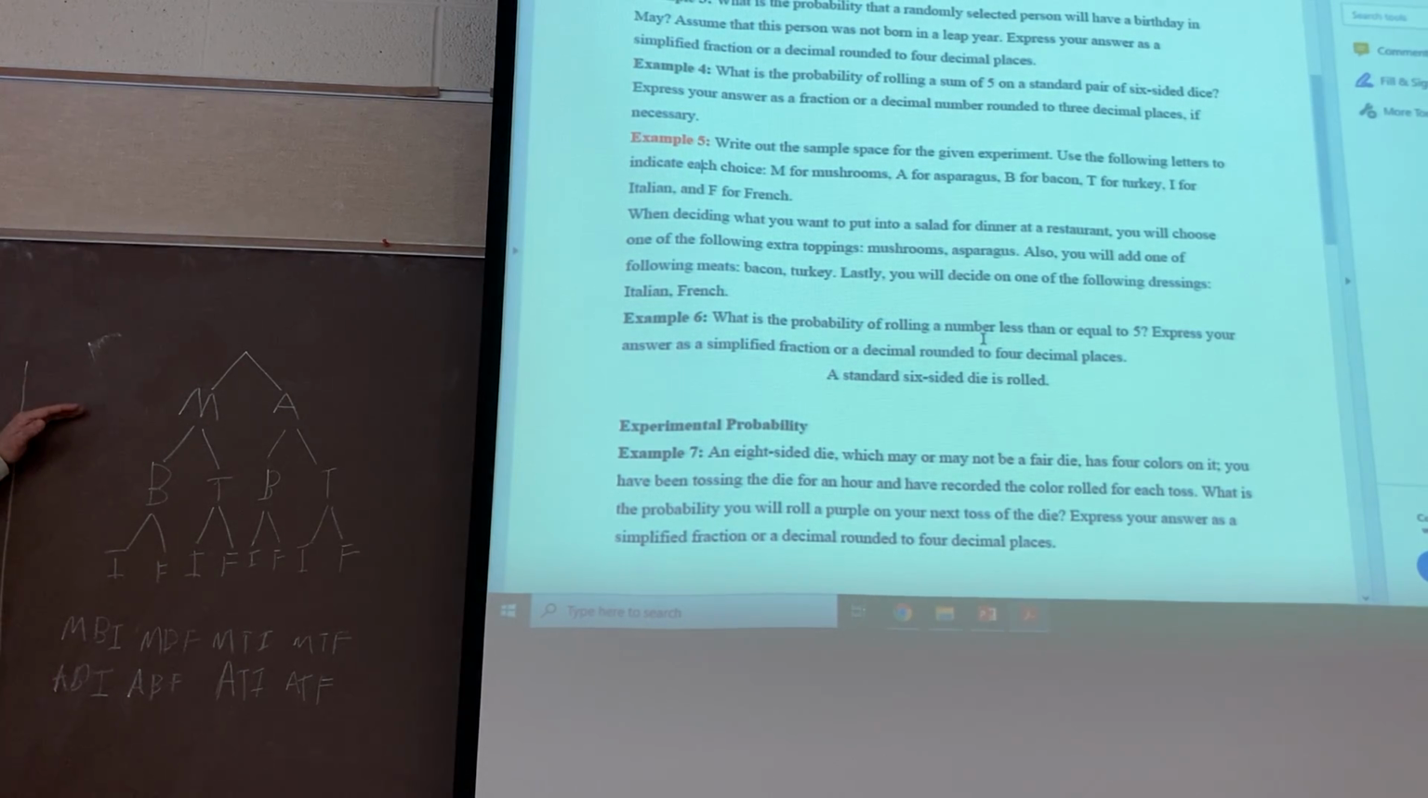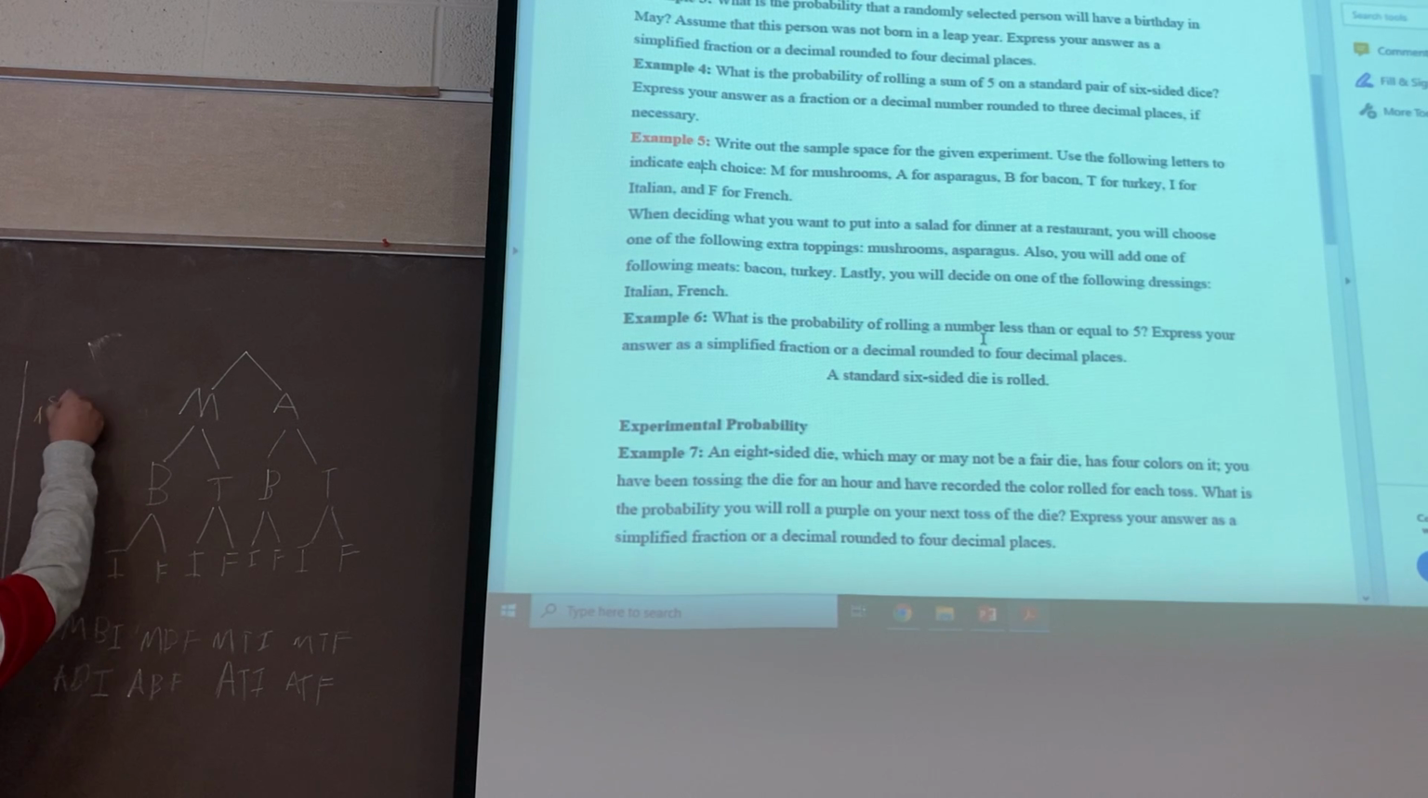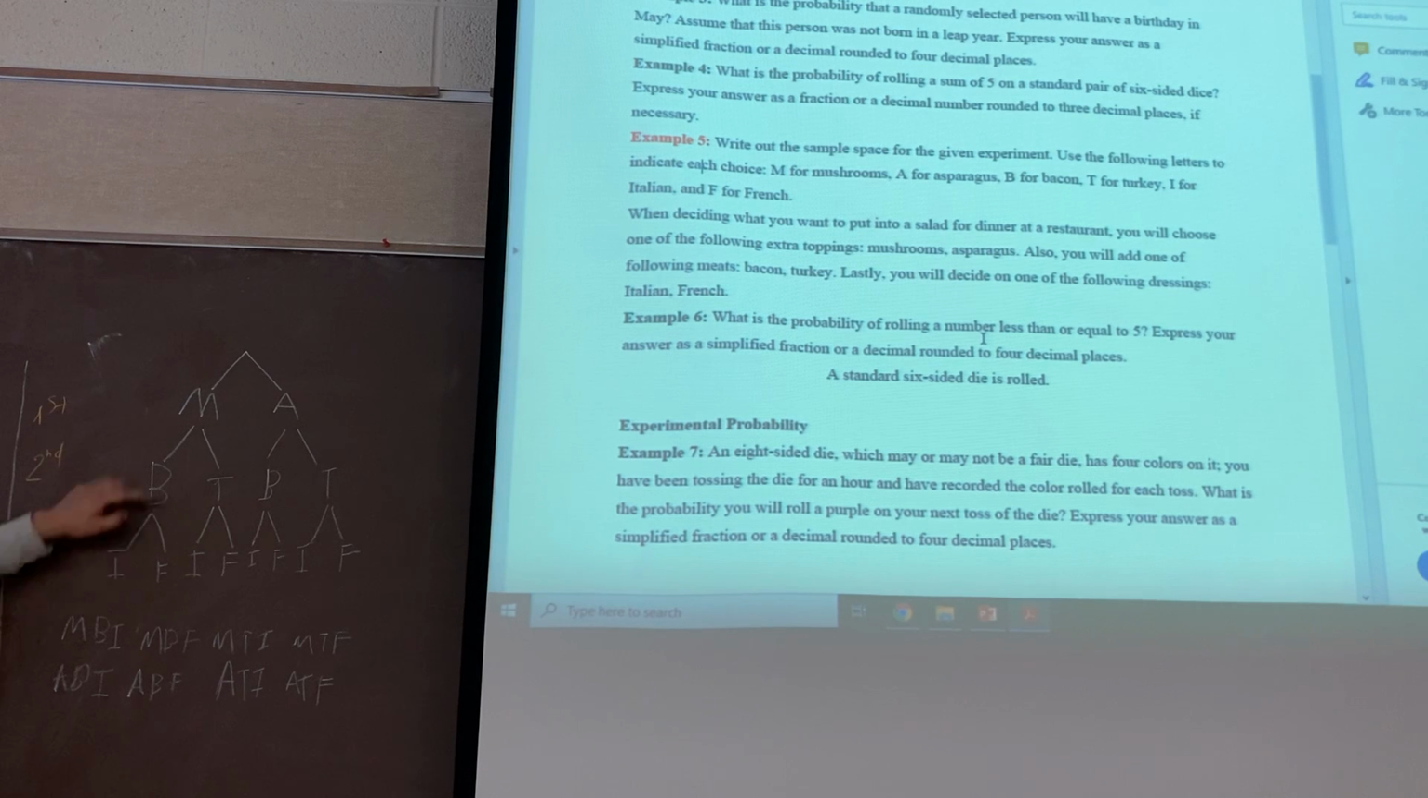The first day here, you have 2 cases, M and A, and for the second day you have 2 cases, B and T, and the third day also I and F. This is the first day, this is the second one, and this is the other one. After that, you list all the outcomes. So M, B, I is the first outcome, and M, B, F, on the line.